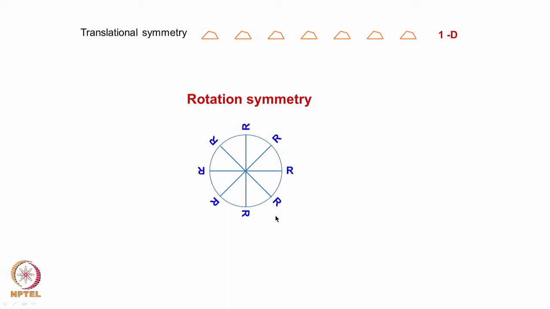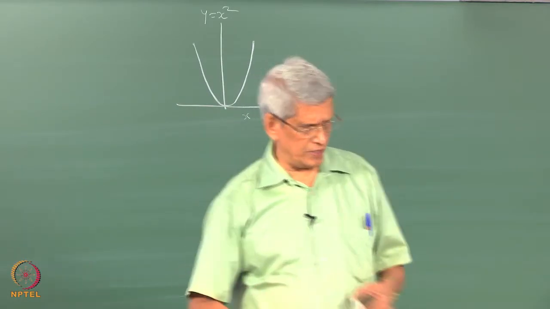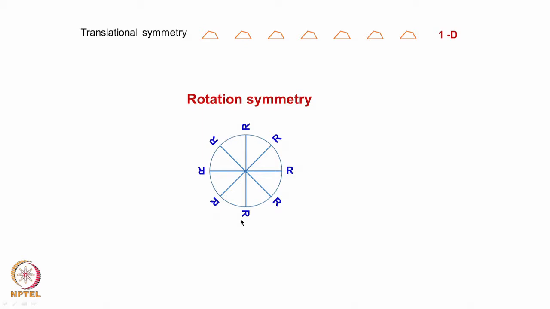For this to have a symmetry associated with it, having one motif here alone is not sufficient. When we rotate by a specific angle, at all positions that motif should be there, identical with this one when it is rotated and brought here. That is what you can see here.